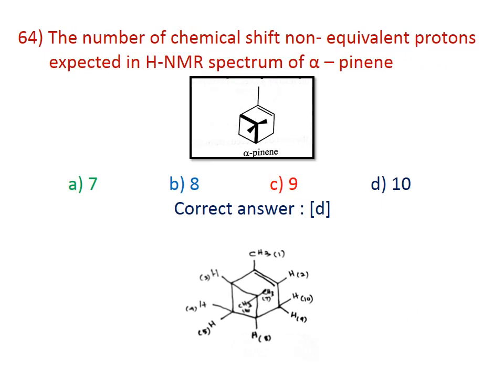64. The number of chemical shift non-equivalent protons expected in the H NMR spectrum of alpha phenyl... Here you look at the structure, you can expect 10 signals for this alpha phenyl, and it is represented as 1, 2, 3, 4, 5, 6, 7, 8, 9, 10. You can expect 10 signals for this compound. The correct answer is D. The signals are indicated in the figure.